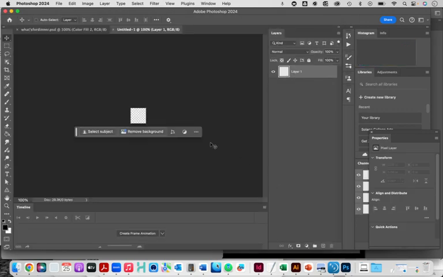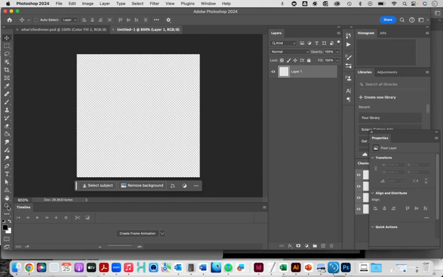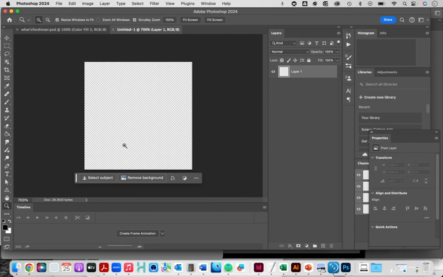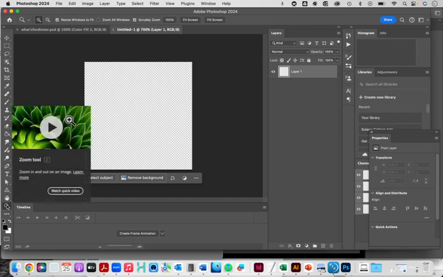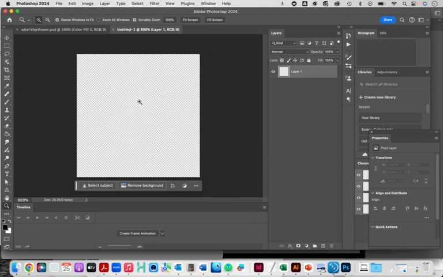Click Create, and we're going to zoom in with Command plus, or if you're on a PC, it's Control plus. Zoom up, or you could use the magnifying tool too. Either one. If you're using the magnifying tool, the hotkey is Z, I believe, and zoom in is going to be the default, and Option or Alt is going to be zoom out. Two ways to do it.